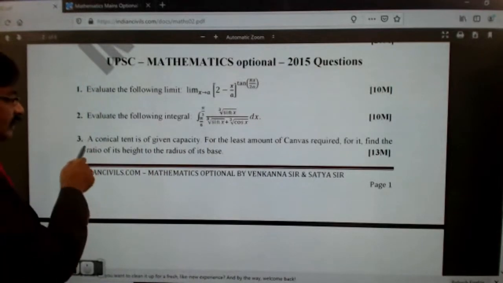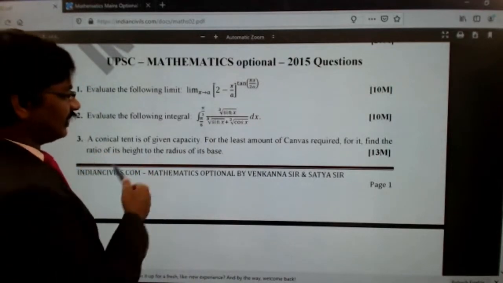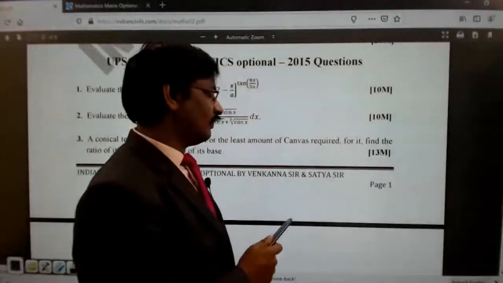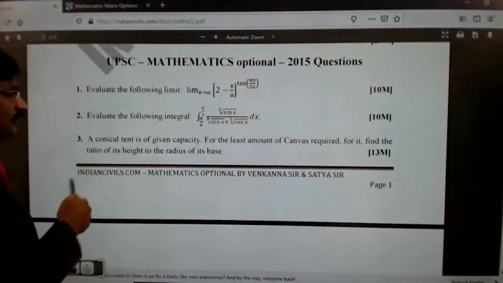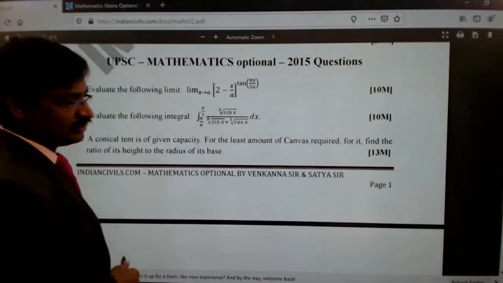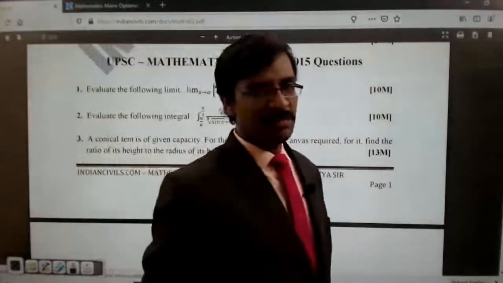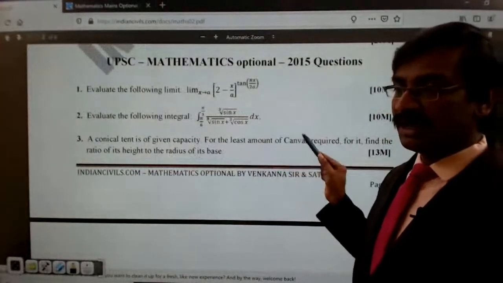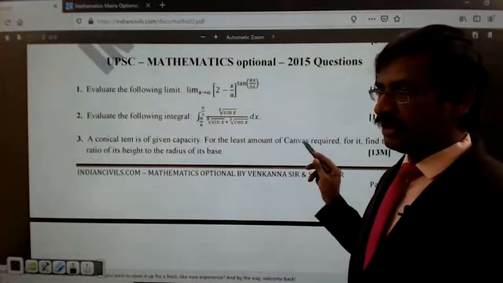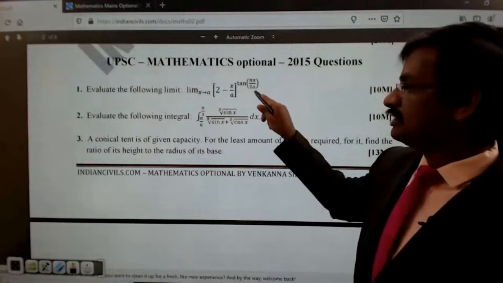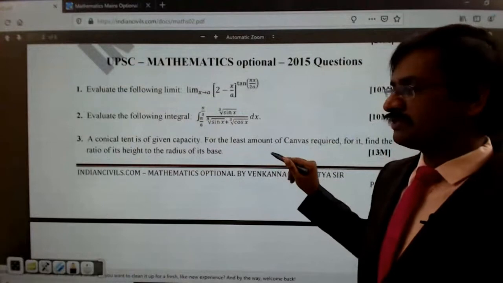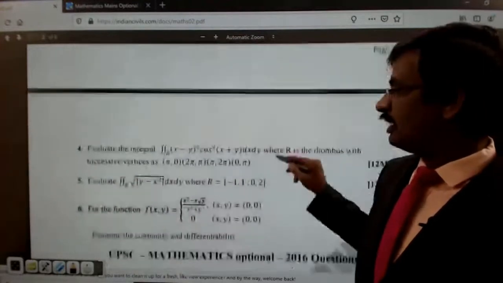And then this is a conical tent of given capacity. For the least amount of canvas required for it, find the ratio of its height to the radius of its base. So this is from the maxima and minima concept. More or less it is an application level question of maxima and minima. So one question is from limits, one question is from integration, and one question is from maxima and minima.